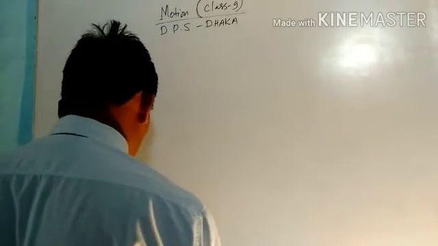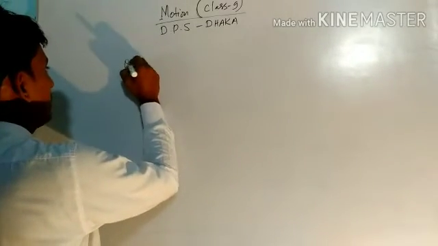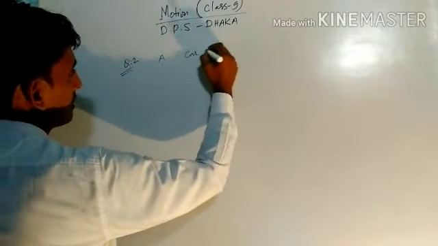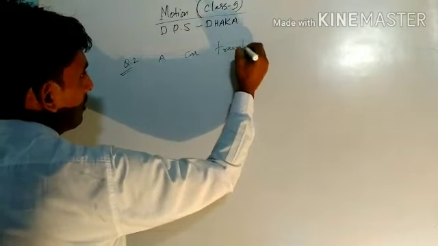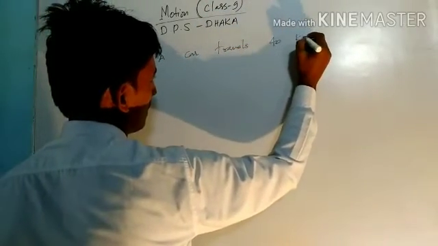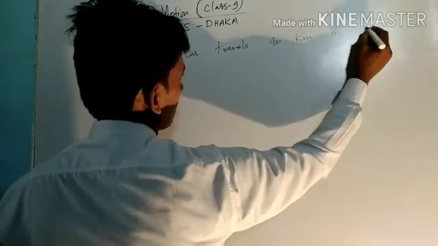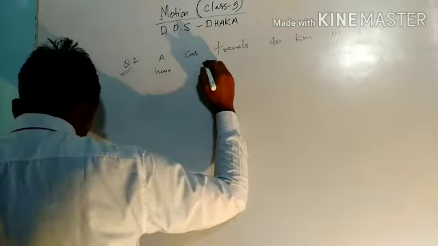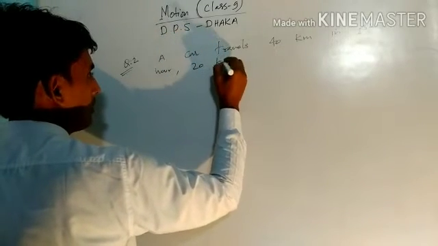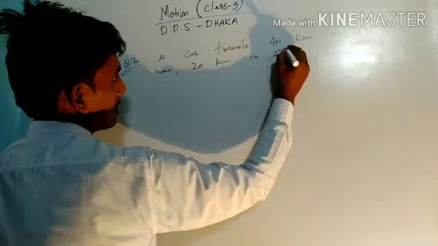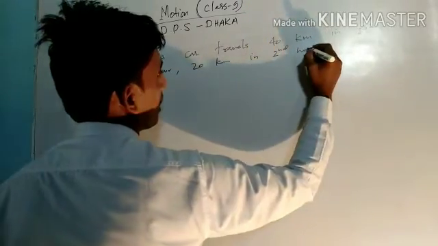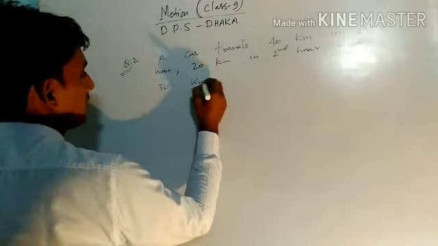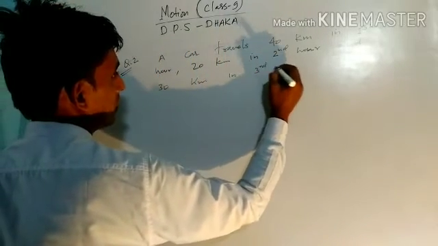Now the next question, question number 2. A car travels 40 km in the first hour, 20 km in the second hour, and 30 km in the third hour.